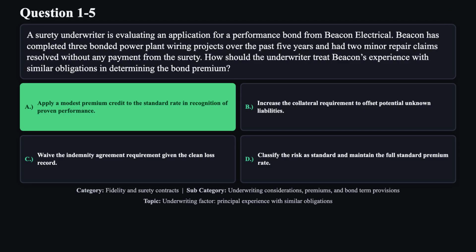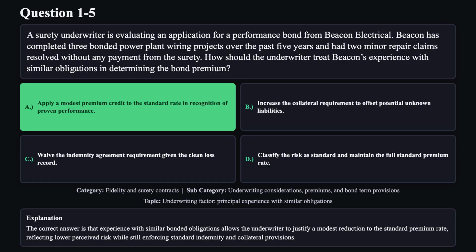The correct answer is A. The correct answer is that experience with similar bonded obligations allows the underwriter to justify a modest reduction to the standard premium rate, reflecting lower perceived risk while still enforcing standard indemnity and collateral provisions.